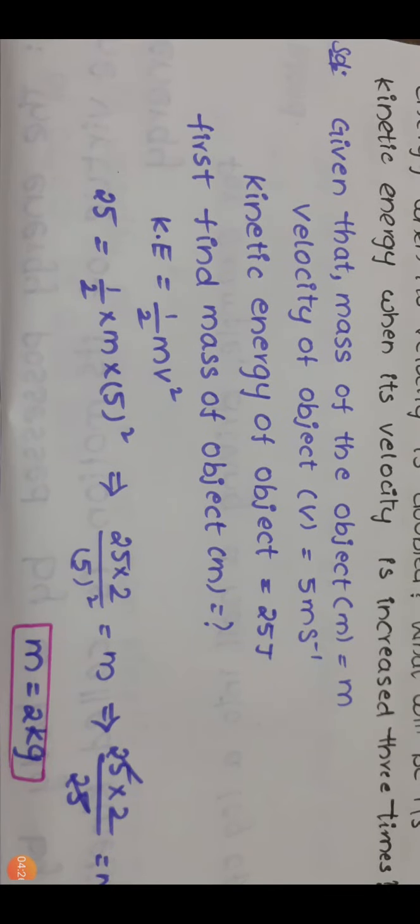Substitute values. Kinetic energy 25 equal to 1 by 2, mass of the object we don't know, so m, and the velocity of the object, the initial velocity, 5 meters per second. Using these values, we are going to find the mass of the object. On the numerator, 25 into 2 by 5 square. So 25 into 2 by 25, the 25s will cancel. So the mass of the object is 2 kg.